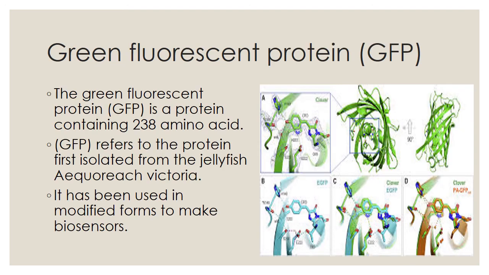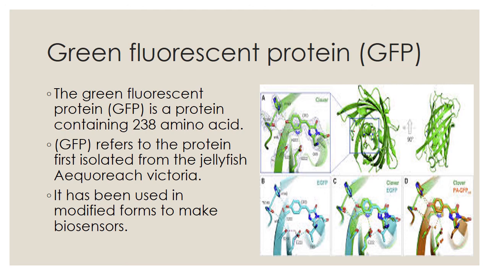Green fluorescent protein, shortly called GFP. From green take the G, from fluorescent take the F, and from protein take the P. So GFP is a protein containing 238 amino acids. Amino acids are essential. What is meant by essential?